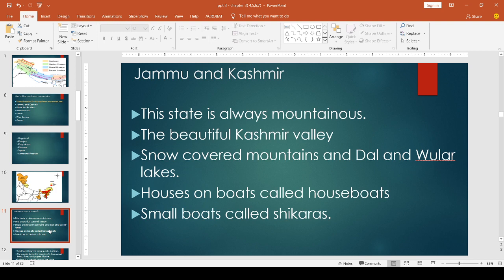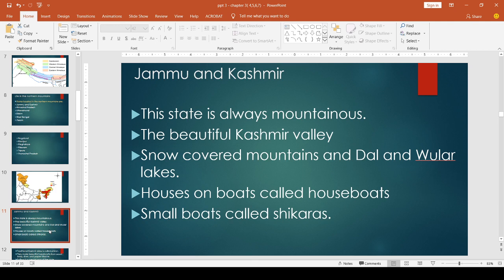To ensure trade and business, because Srinagar is blocked because of landslides. So they open Jammu as a capital to ensure trade and business. That is why Jammu and Kashmir has two capitals: Srinagar the summer capital and Jammu the winter capital of the state.